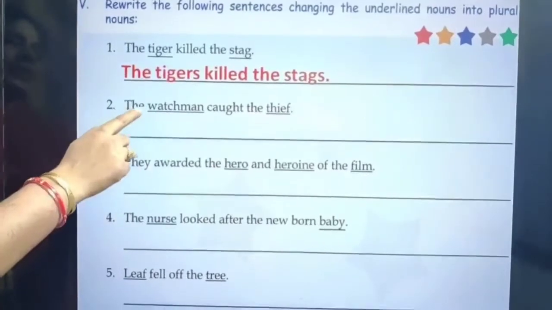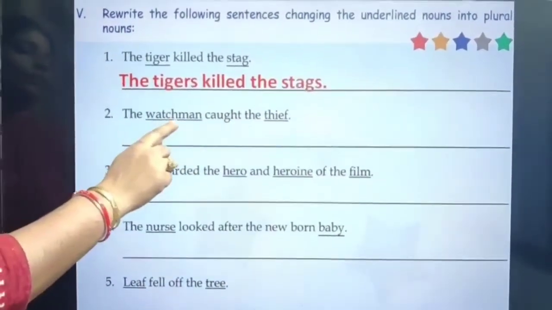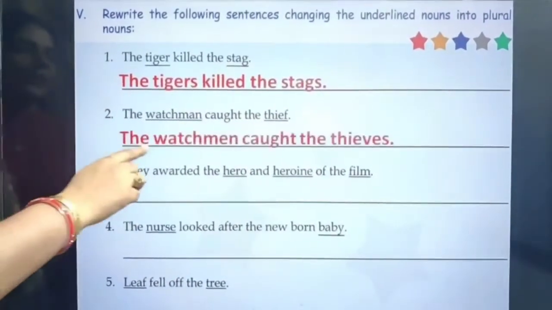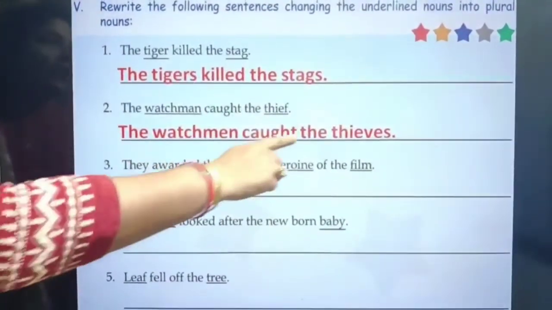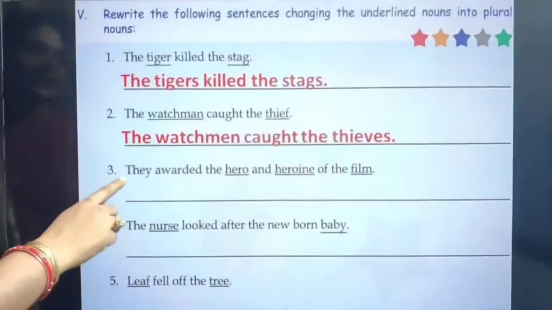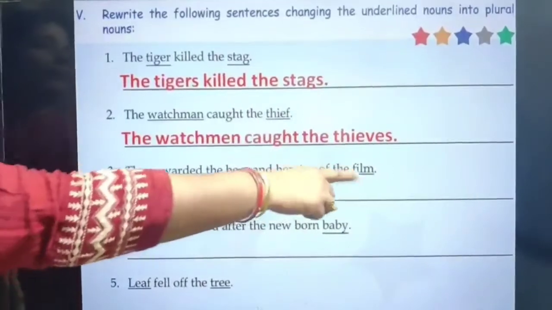Next is: the watchman caught the thief. Again we have to write the plural form of watchman and thief. So what will be the sentence? The watchmen. Instead of man we'll write men. Watchmen caught the thieves. Instead of thief we'll write thieves. Next is: they awarded the hero and heroine of the film.